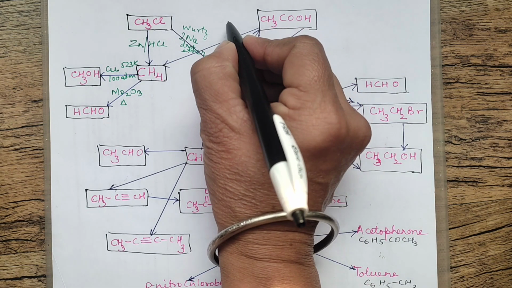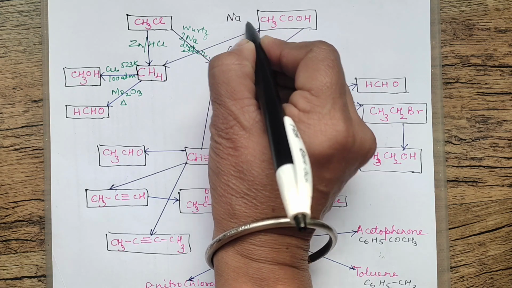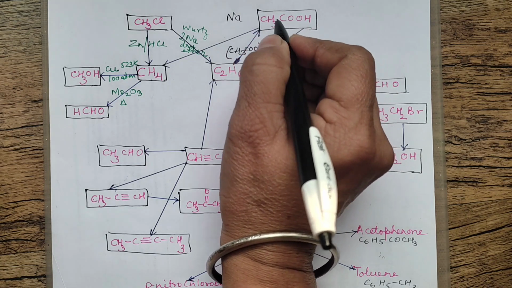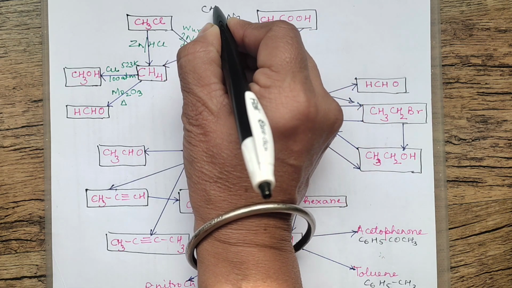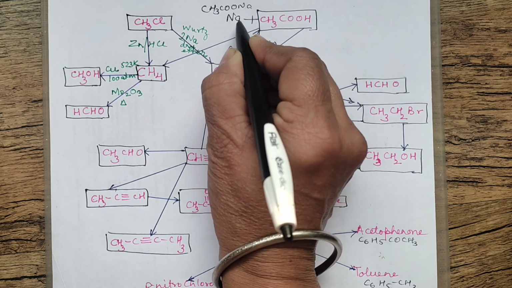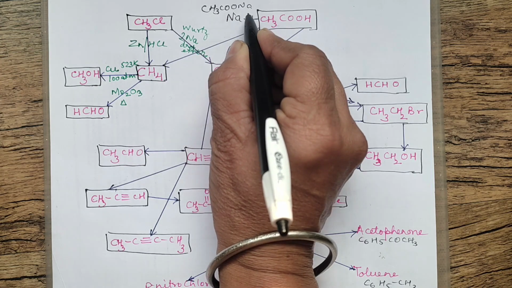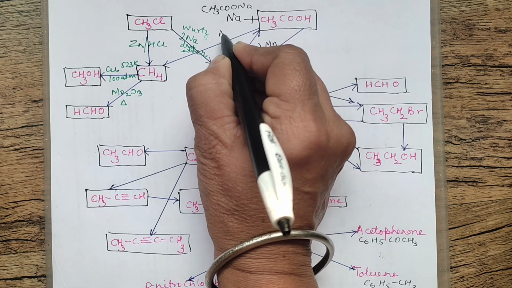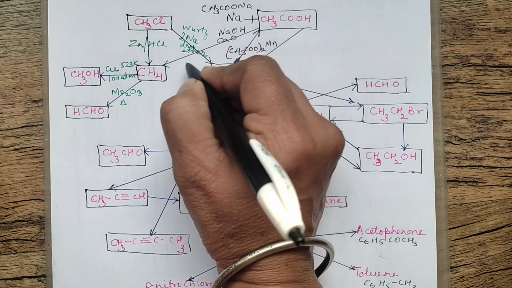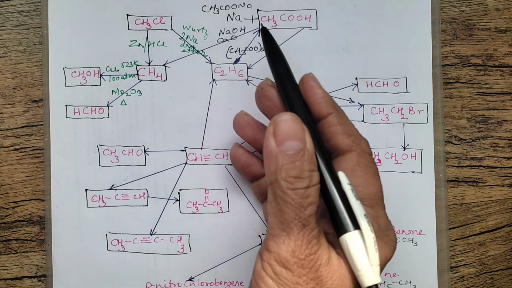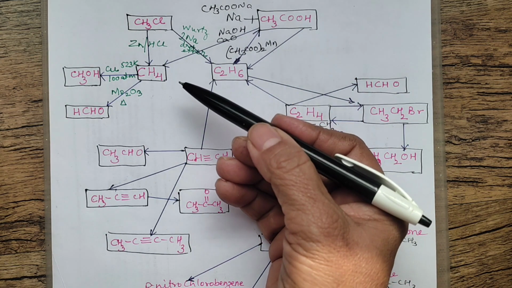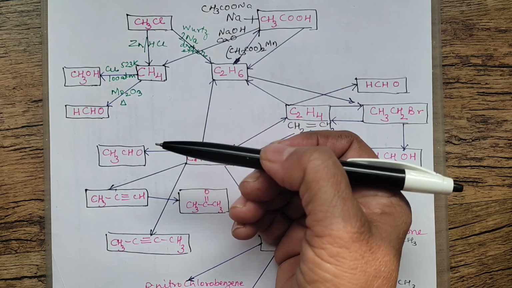Basically, the first thing is you will have to treat ethanoic acid with sodium. When you treat this with sodium, what you will be getting is CH3COONa, sodium acetate. Sodium acetate then, in the presence of soda lime, NaOH and CaO, gives the alkane with one carbon less. That means methane can be obtained. Okay, this is decarboxylation, a very important reaction in reducing the number of carbon atoms.